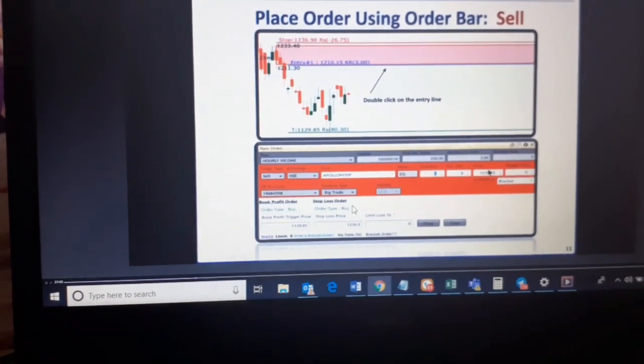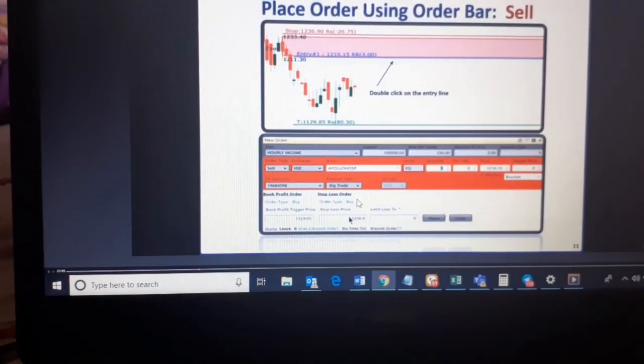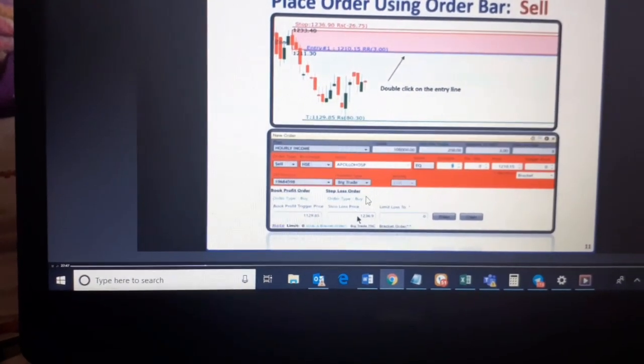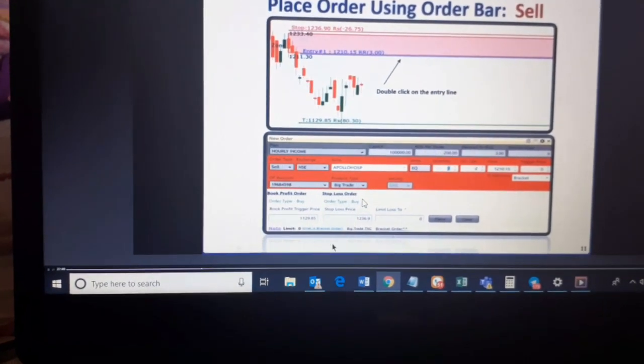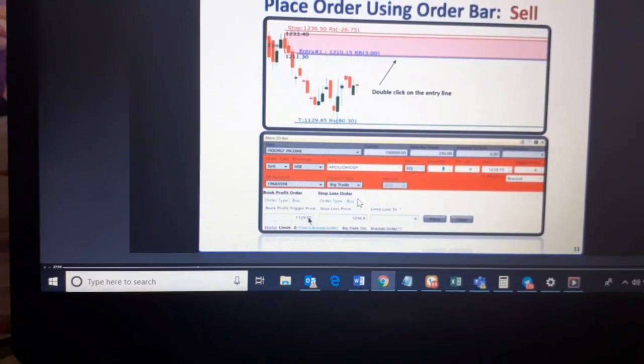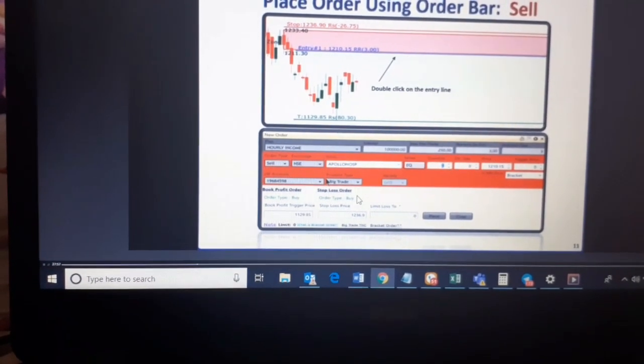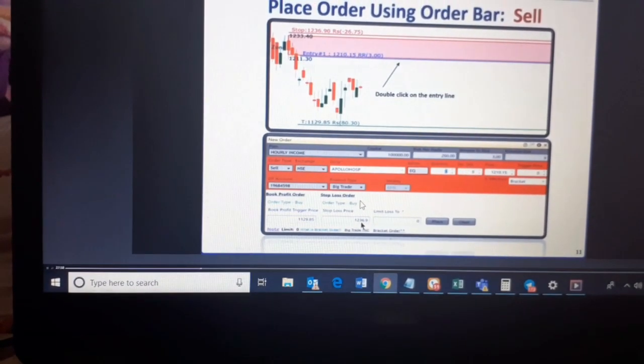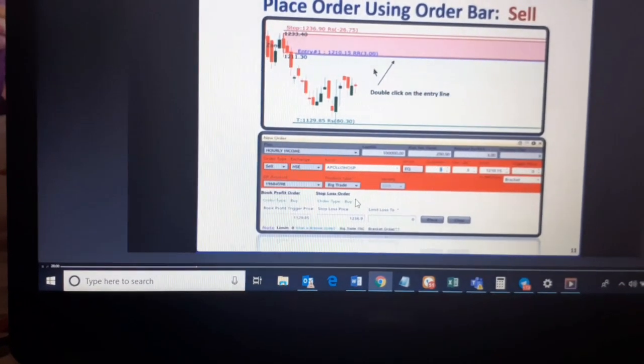You put 0 over here and put the profit trigger price and the stop loss price. That's it, Sandeep. You put 0 over here and your target price will be the same over here, and your stop loss price will also be the same as it's shown over here.